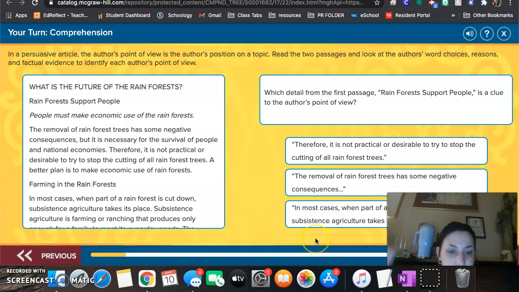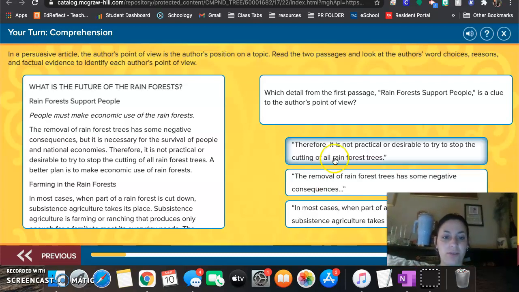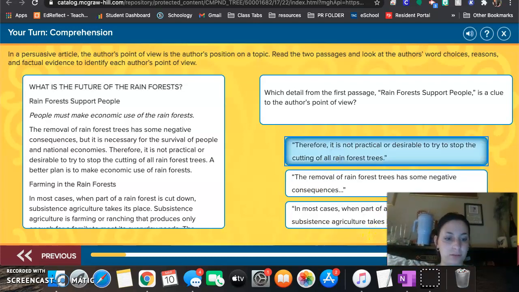Then the last one says, "In most cases, when part of a rainforest is cut down, subsistence agriculture takes its place." That sounds more like a detail that doesn't really tell me the point of view. It sounds like a detail. So I'm going to go with number 1. Let's see if it's correct.